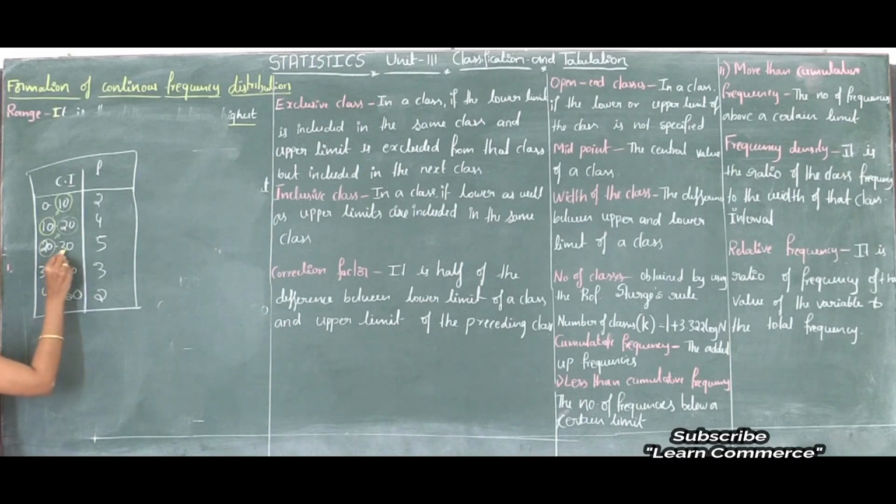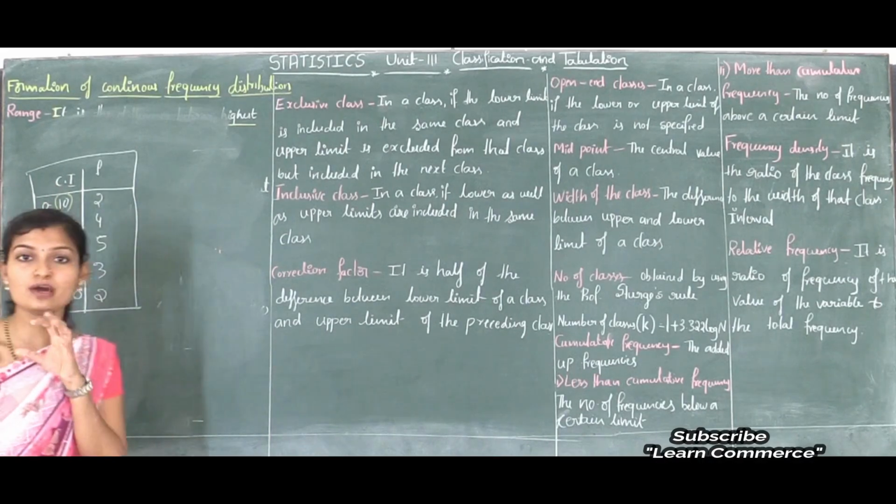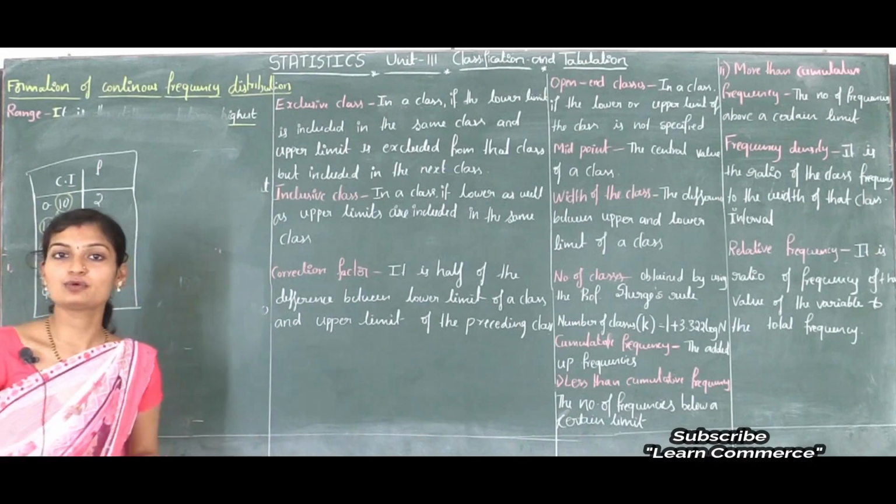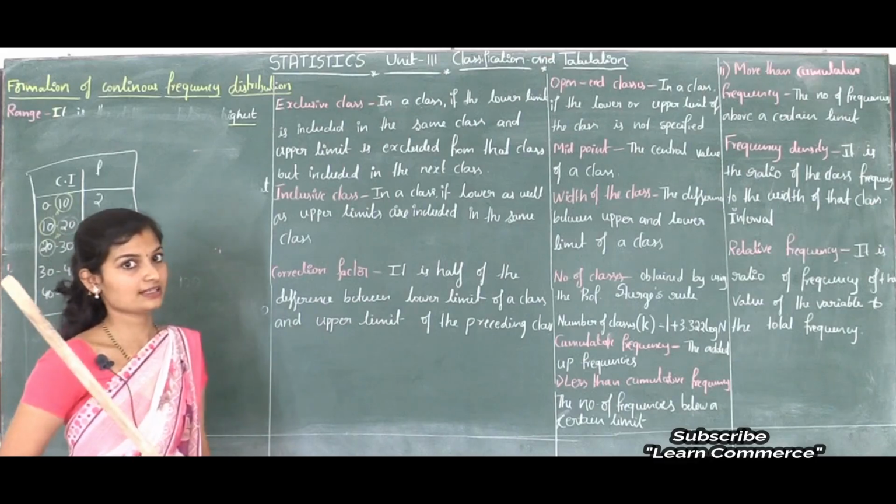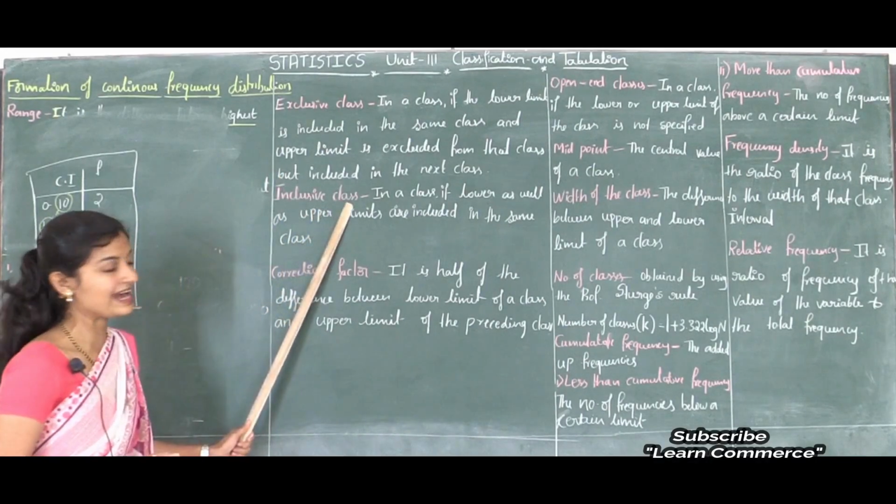And here also, the upper class limit is equal to the lower limit of the next class. Then we can say these are exclusive classes. Okay, that is exclusive class. Exclusive class in the sense what? Here the upper class limit is equal to the lower limit of the next class. Then what is inclusive class?